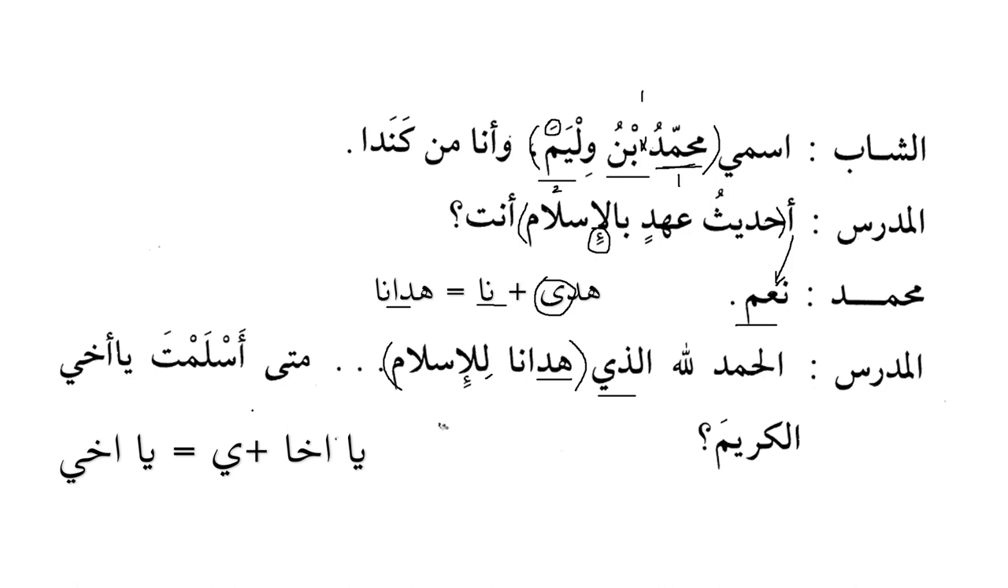Mata aslamta ya akhi al karima. When did you accept Islam, or when did you embrace Islam, O brother? Okay, al karima, why does it have fatha? Okay, now see over here. After ya, we use a noun. If we have mudaf ilayh after ya, then mudaf is mansub. For example, we say ya rabbal alamin, ya rabbal alamin. Okay, so we can see over here that this is mudaf ilayh.